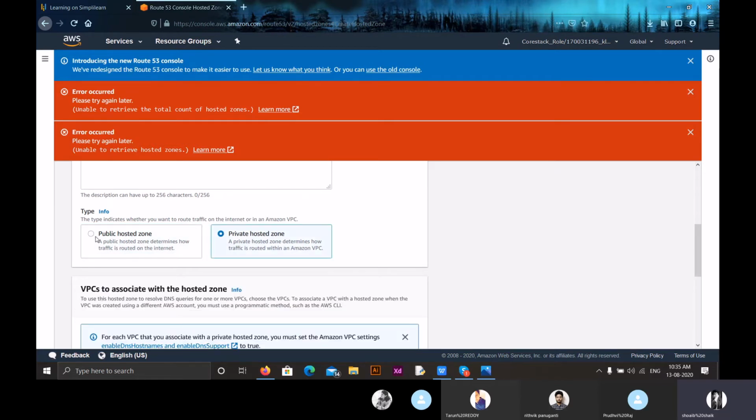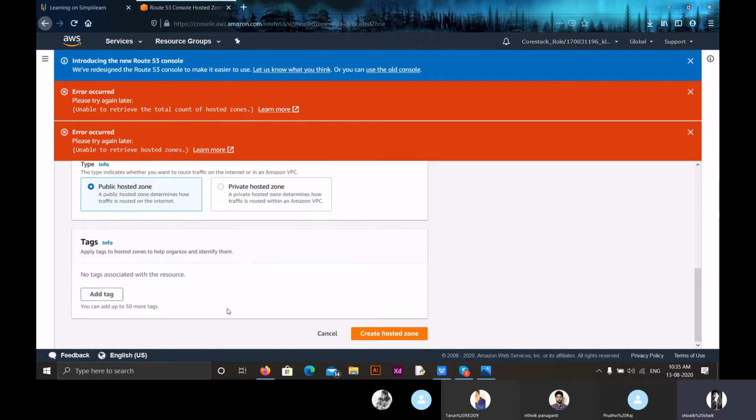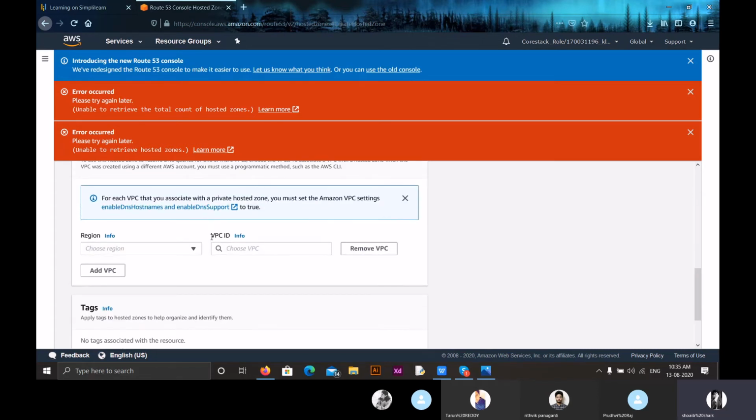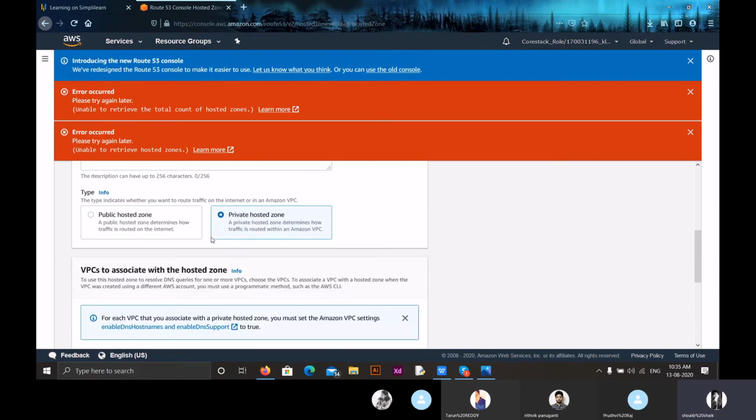So the first one is public hosted zone. Here in public hosted zone, we have nothing. We just have a tag, which is optional, and by clicking on create hosted zone, our hosted zone gets created. In the private hosted zone, as it is not connected to the internet, we must ensure that it is attached to a virtual private cloud.